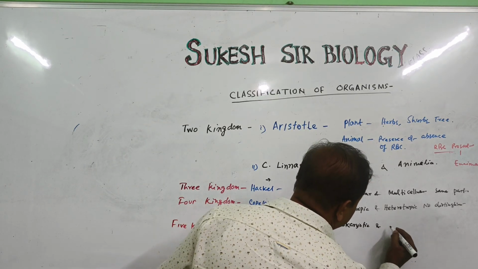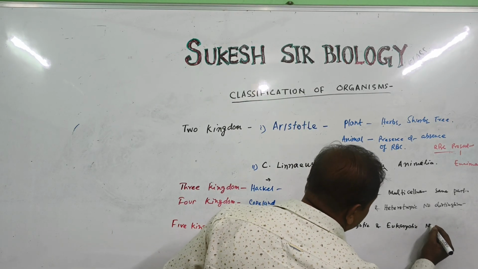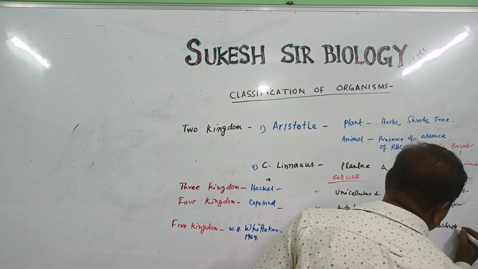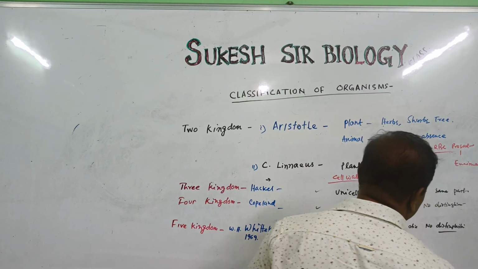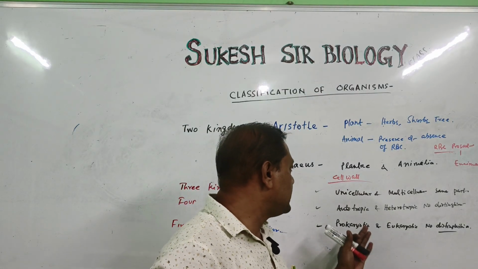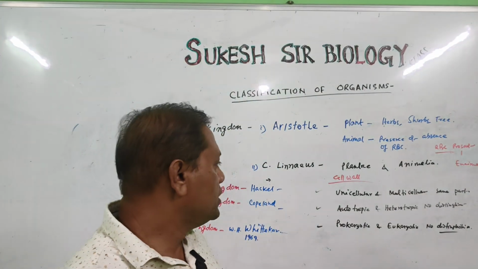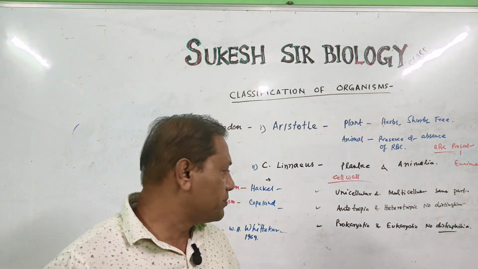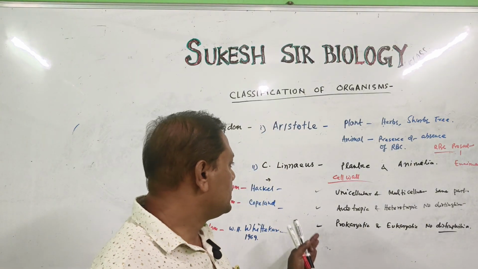So these are the drawbacks of the two kingdom classification. First of all, unicellular and multicellular, no distinction found. Autotrophic and heterotrophic, no distinction found, and prokaryotic and eukaryotic, no distinction found.